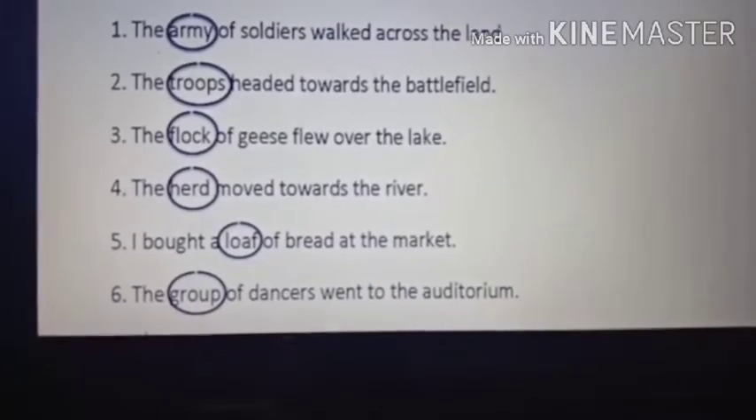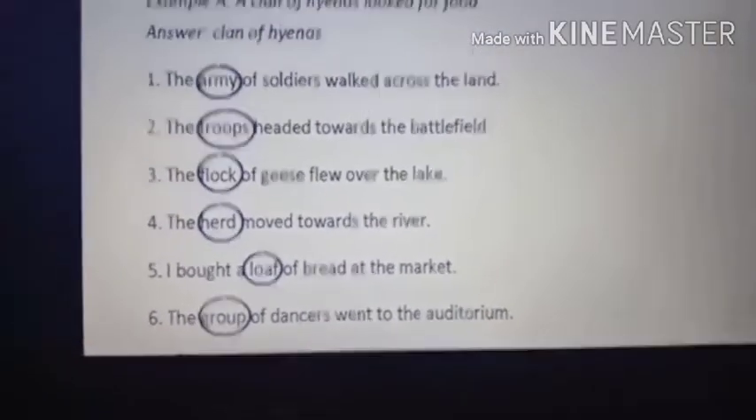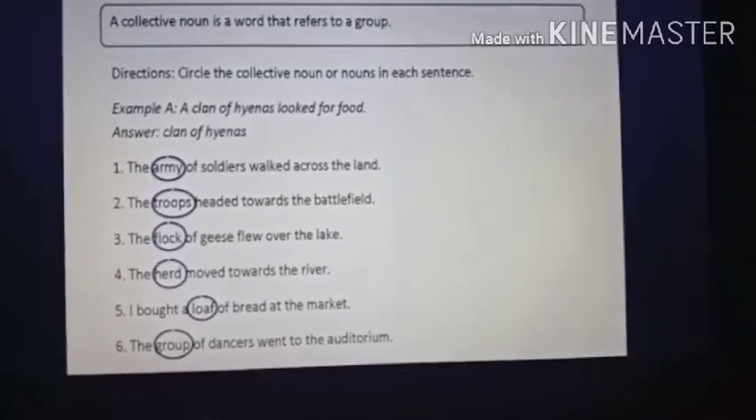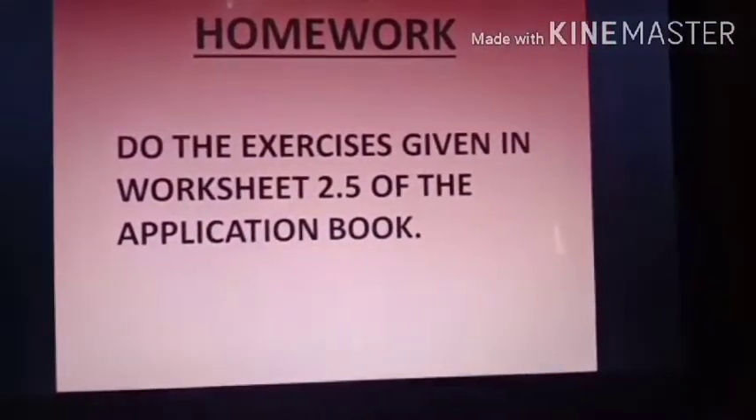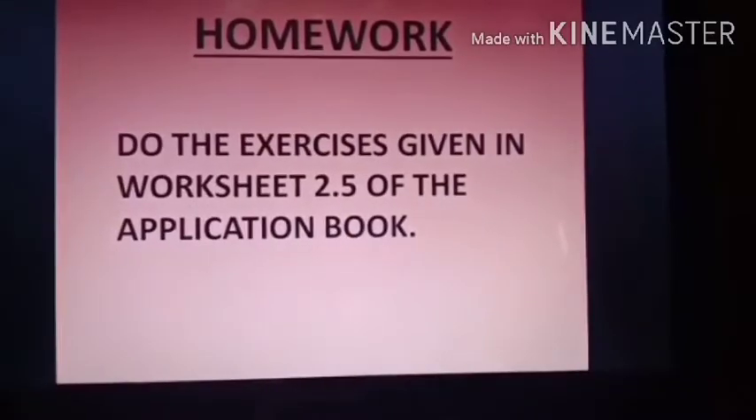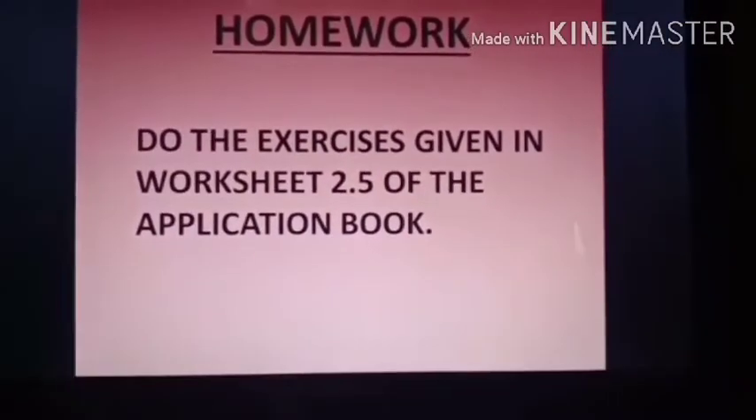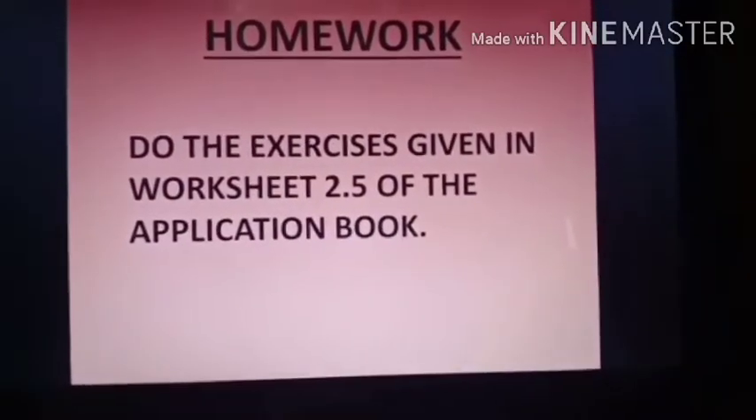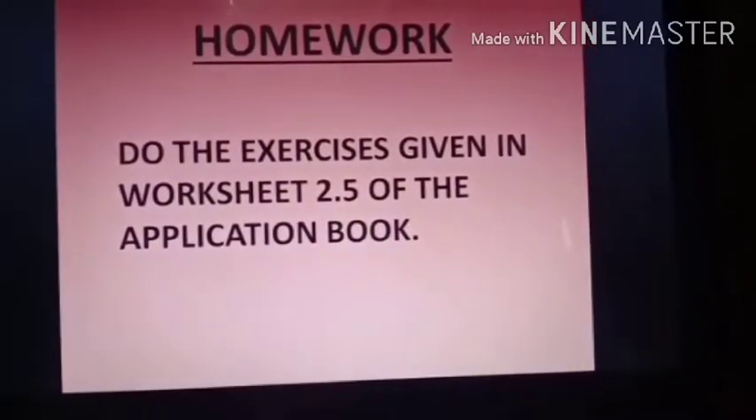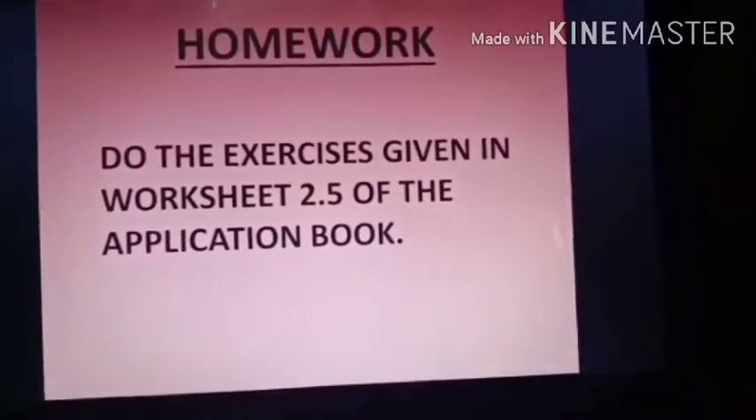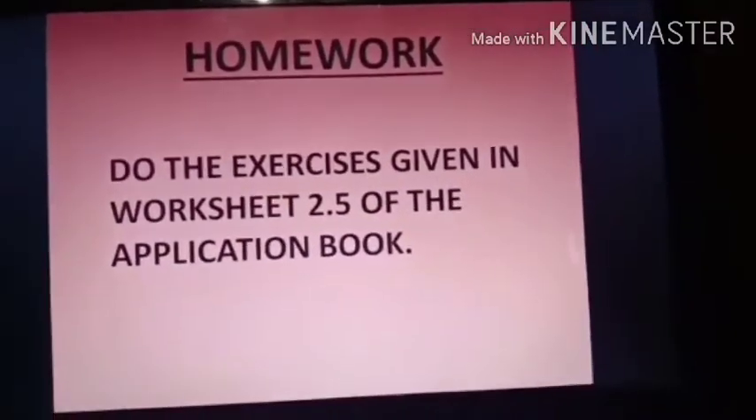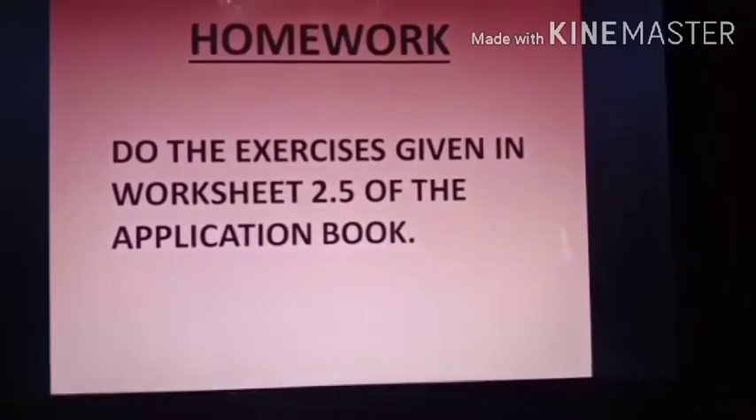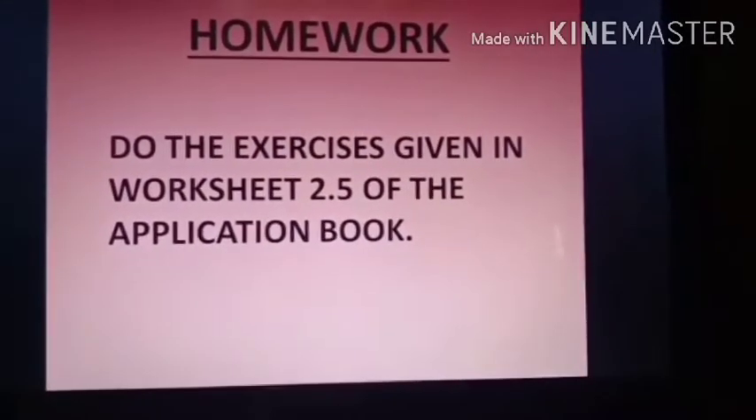Understood, students? So I have shown you many examples of collective nouns. Now your homework is that you have to do the exercises given in worksheet 2.5. Before this I had given worksheet 2.4, that was common noun and proper noun. Now worksheet 2.5 is about the collective nouns. I have made you do the exercises right now, so the same type of exercises are there in your worksheet so that you can easily do it.